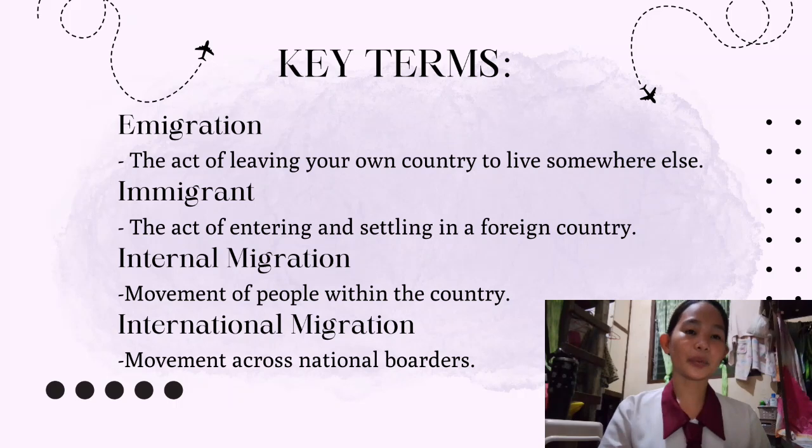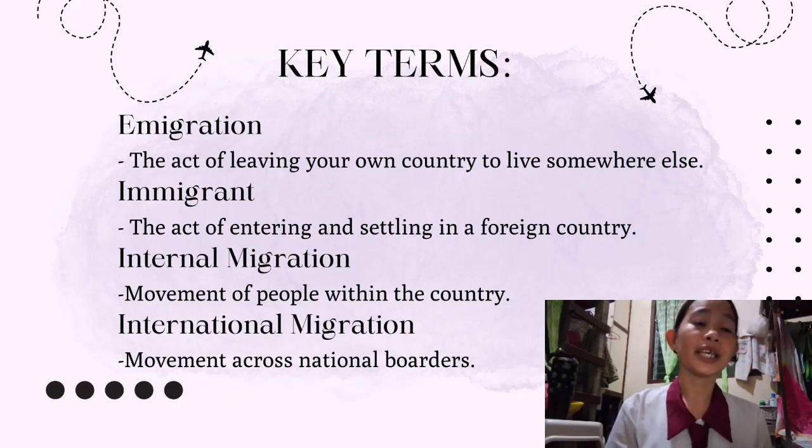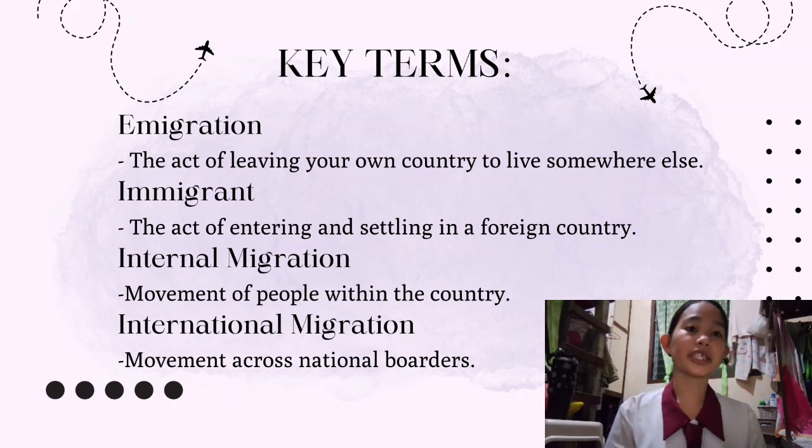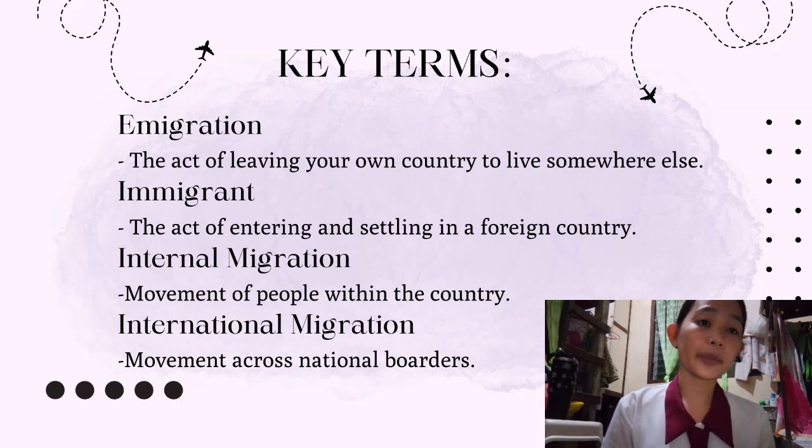So let me start with emigration and immigration. The first one is emigration. It is the act of leaving your own country to live somewhere else, and the person doing this is called an emigrant. A best example here is a Filipino leaving the Philippines to work in Canada or in another country.